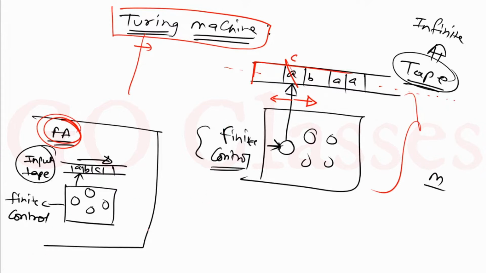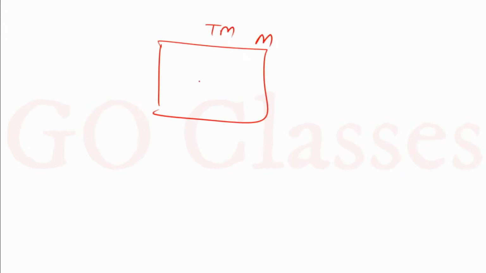Now the next thing that we will see is the actual behavior, basically how a Turing machine accepts a string. So let's assume this is your Turing machine M. Of course, this is a machine, so it has a language also. This is the language of the Turing machine, let's assume. Now you already know a few things, and I am just going to discuss them.